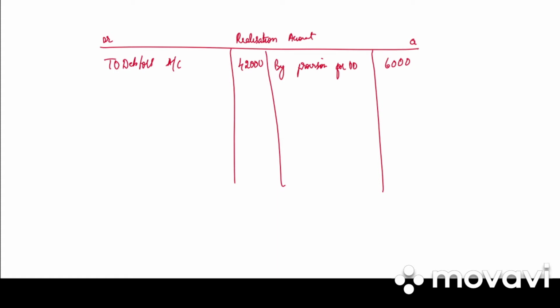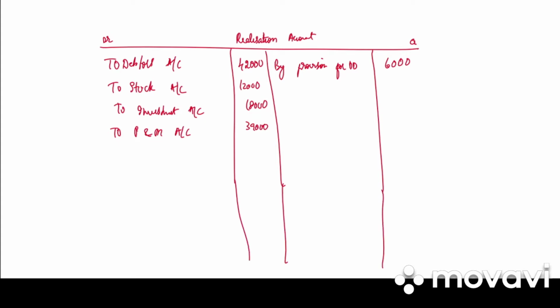Next, they have given us stock. How much is stock? 12,000. So we'll write to stock account 12,000. Then we have investment, to investment account 18,000. Then we have plant and machinery, to plant and machinery account 39,000. First step is to transfer all the assets and all the liabilities. So on the credit side we'll be having by sundry creditors. How much is it? 60,000.